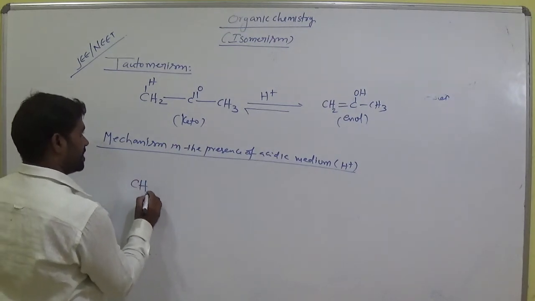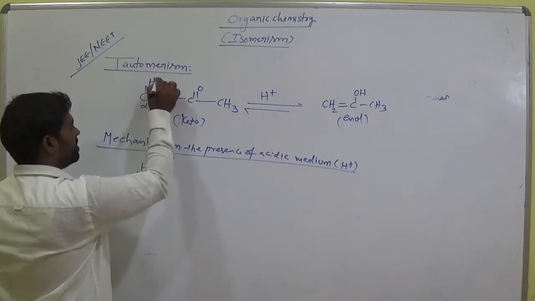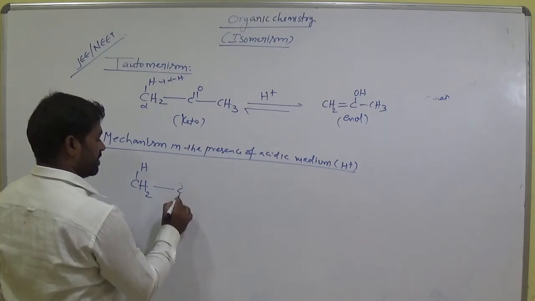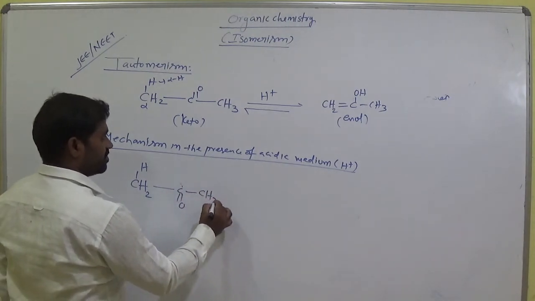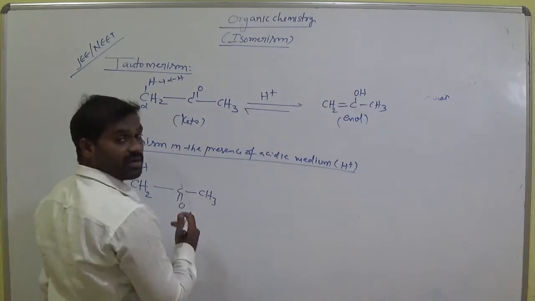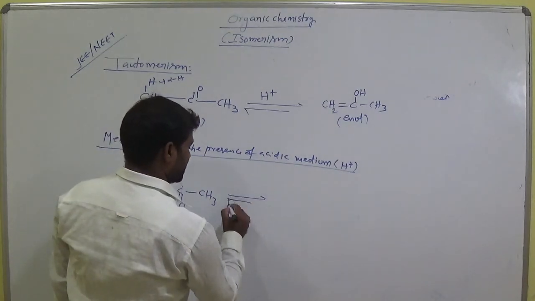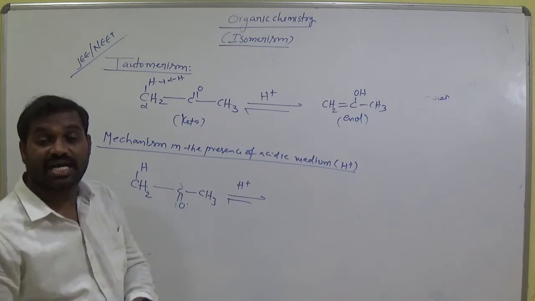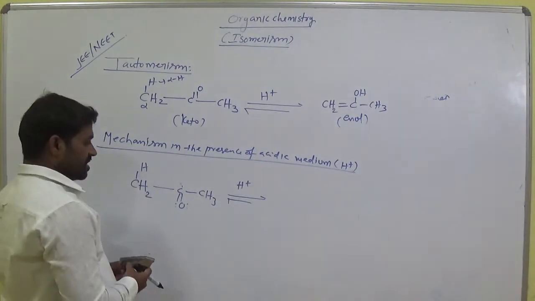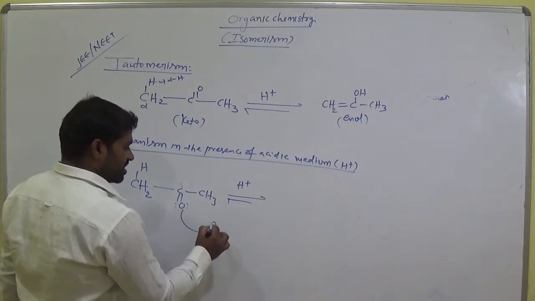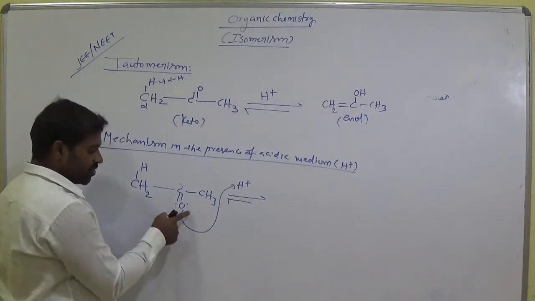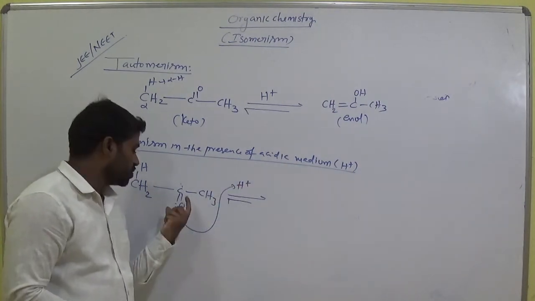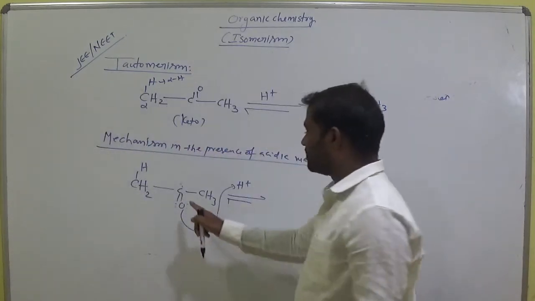In the first step, CH2 and H, this is the alpha carbon, this is the alpha hydrogen, keep it in mind, and C double bond O. I can write this either upward or downward, both are correct. So it is first treated with H plus. In oxygen there are two lone pairs of electrons, you know. Now this oxygen attracts this H plus due to the lone pair of electrons having negative charge. So oxygen always has two bonds.